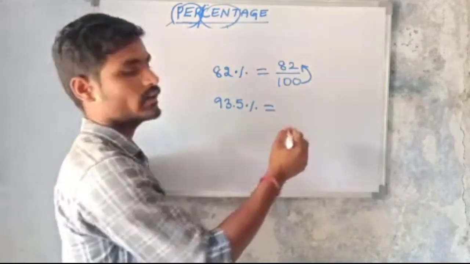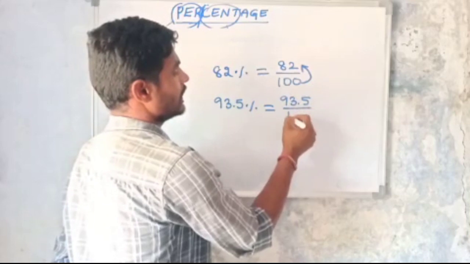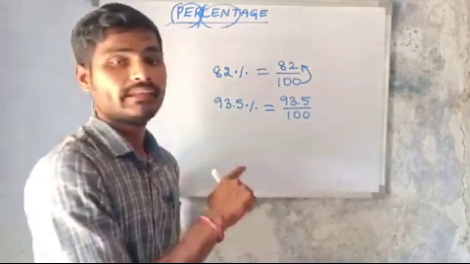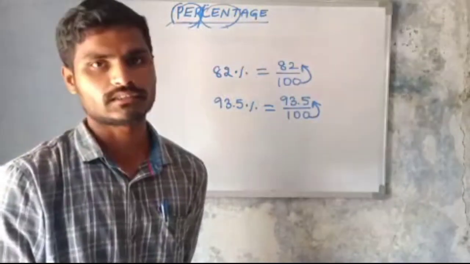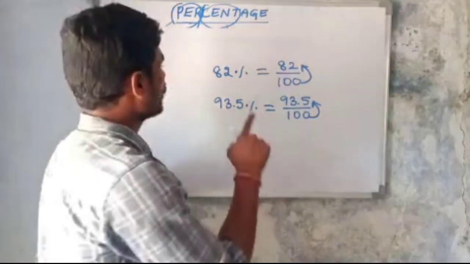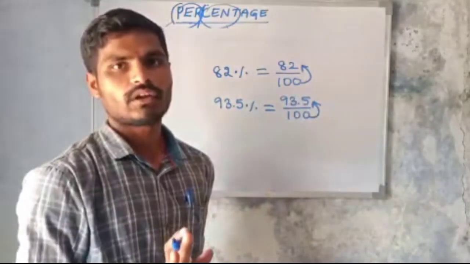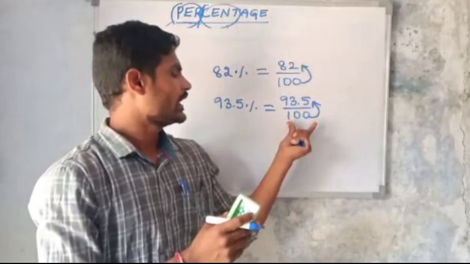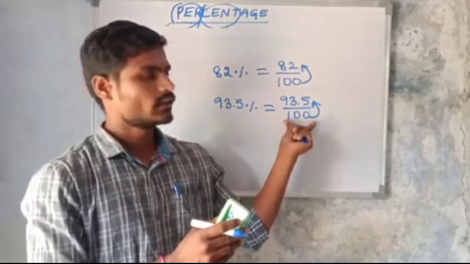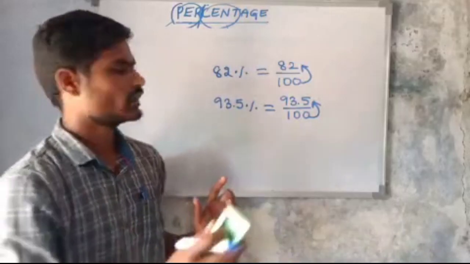It means 93.5 by 100. So per every 100, I got 93.5 marks. The simple meaning of percentage is: in the denominator is 100, and the numerator is the percentage. That's it.